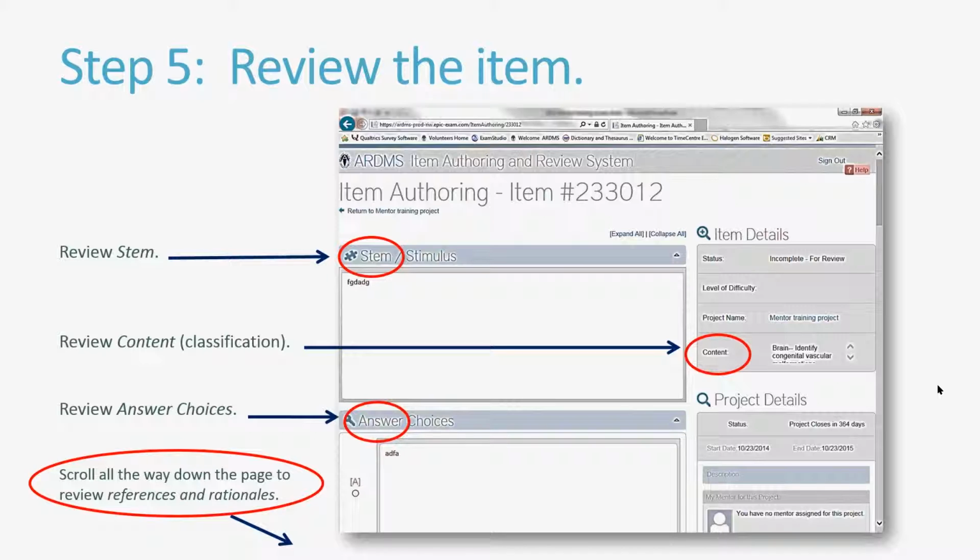Review the answer choices, making sure that they are all plausible but contain only 1 distinct key. Don't forget to scroll all the way down to see the references and rationale. If you own the reference, it's a good idea to check the page number that is cited and make sure that the question in the stem is actually coming from that source.